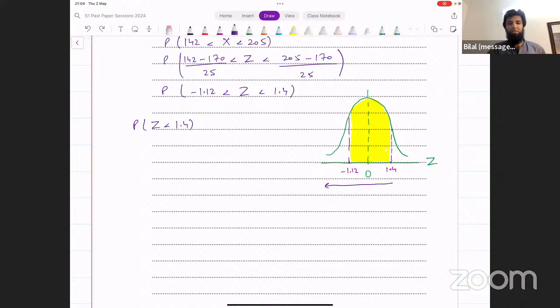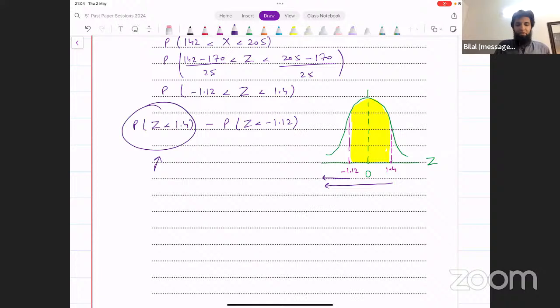But the problem is it will also include this region. We don't want that region, we only want the middle part. So from this total, we subtract the region to the left of minus 1.12, the probability of z less than minus 1.12.